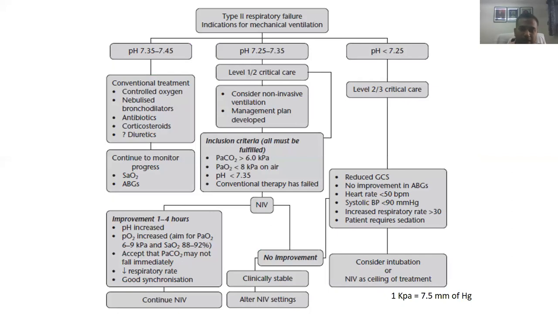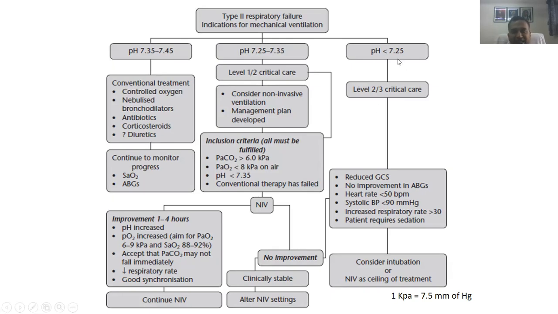So to summarize it, in any patient with type 2 respiratory failure, generally when we initiate the NIV, if pH is between 7.35 to 7.45, we do a conventional treatment with controlled oxygenation, nebulized bronchodilators, antibiotics, corticosteroids, diuretics for heart failure, and we continue the monitoring. If pH is between 7.25 to 7.35, we consider non-invasive ventilation with a close watch of repeat ABG to see whether the patient is improving or not in the first 4 to 12 hours.